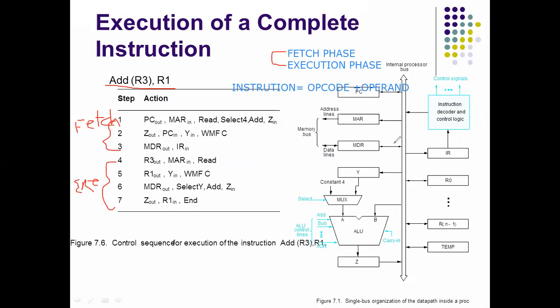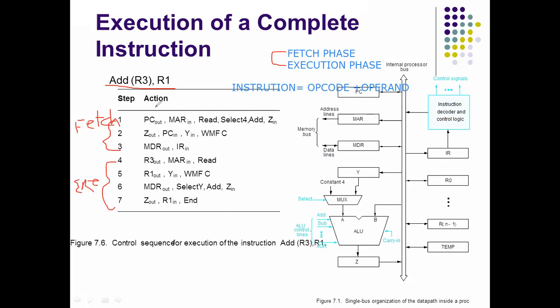See this diagram here. This is the processor organization diagram. Do you remember? Take the first step. What control signals are we using? PC out, where PC means program counter, then MAR in, read, select 4, add, Z in.